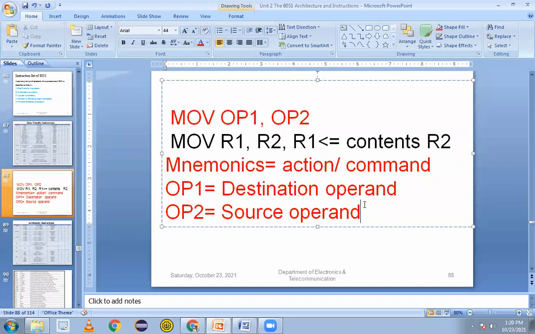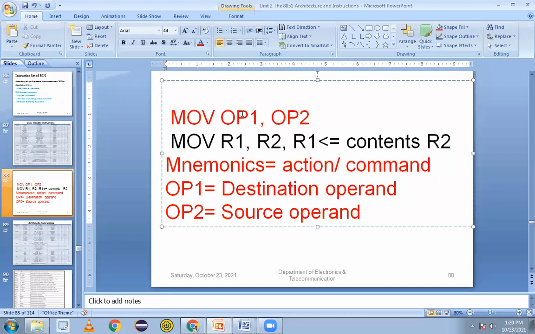It is a task or action or command required to perform by the controller. Simply, it is pointing what to do by the CPU. That is the meaning of the mnemonics. Now OP1, OP2 written.